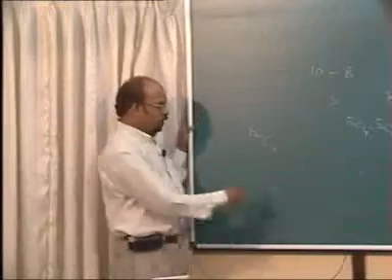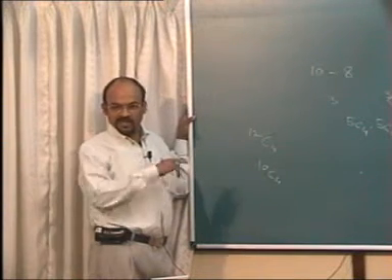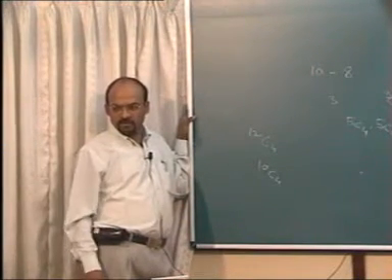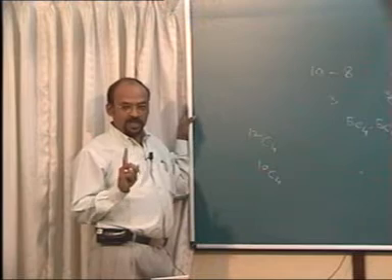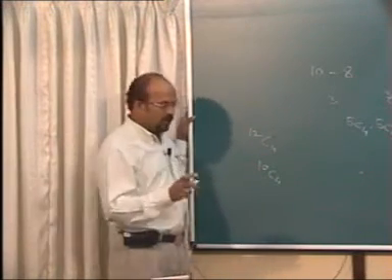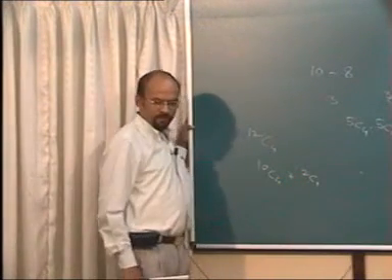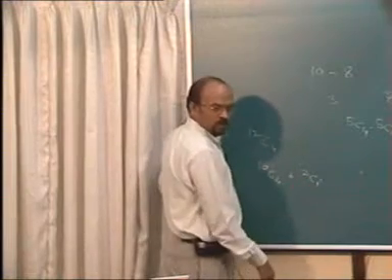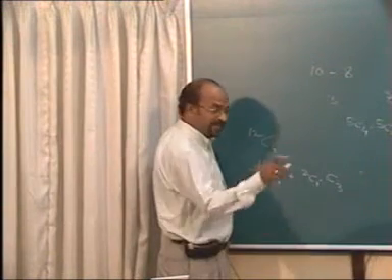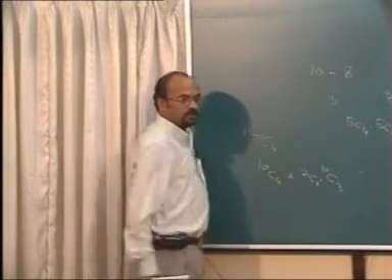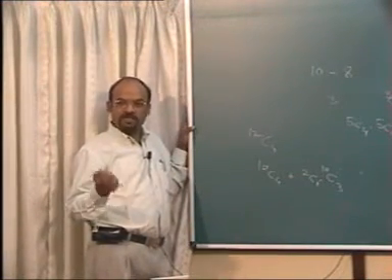Leave them aside, so I can select a committee of 4 out of the remaining 10 students, and I am not choosing any one of them. But if I decide to choose any one of them, then the other will not be there. So I can select one of them, and I am required to select 3 out of 10, because you will have to leave that other person. Select one of the two and leave the other. So you will be having 10 students and select 3 of them.